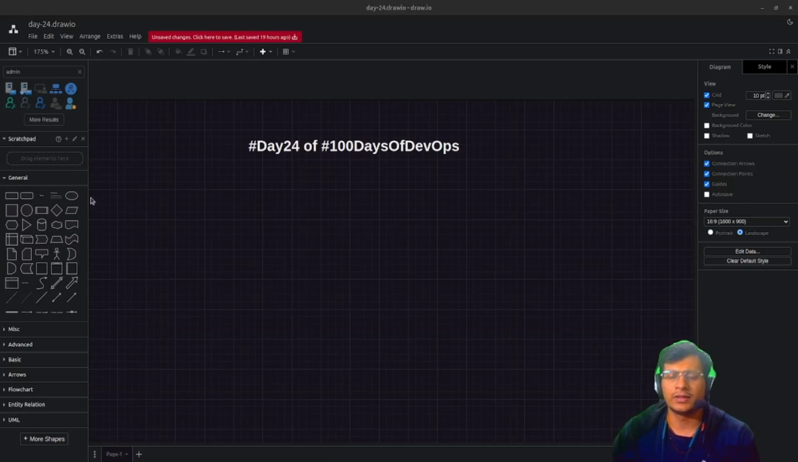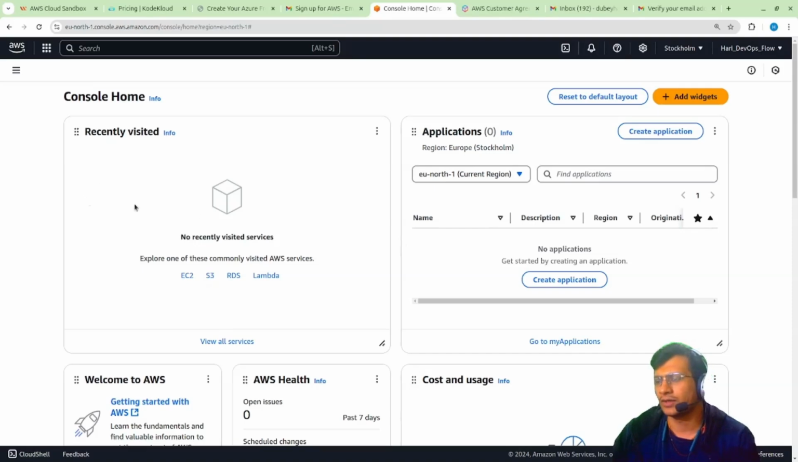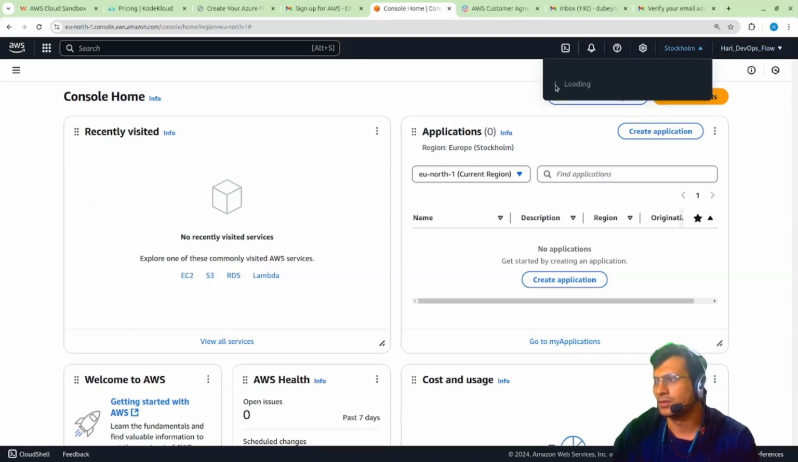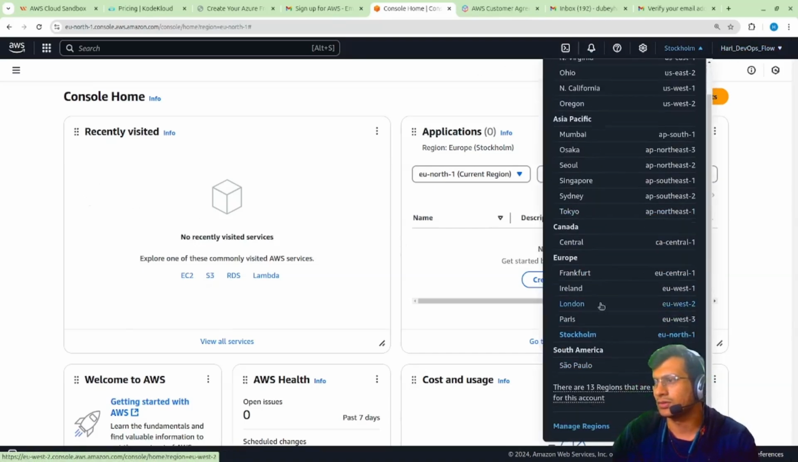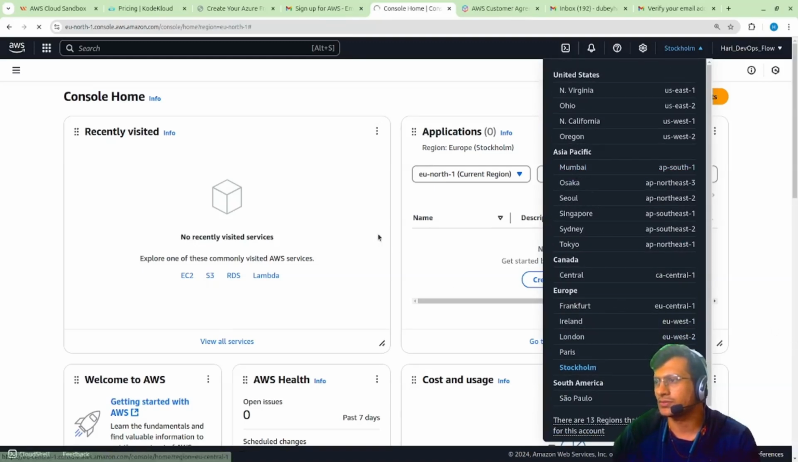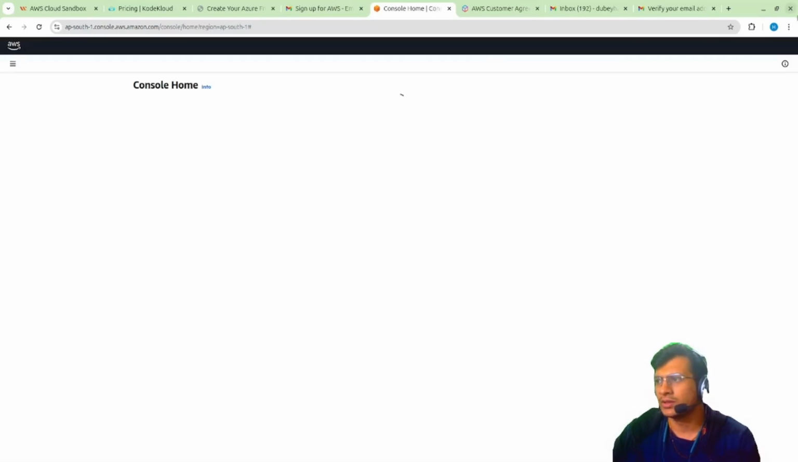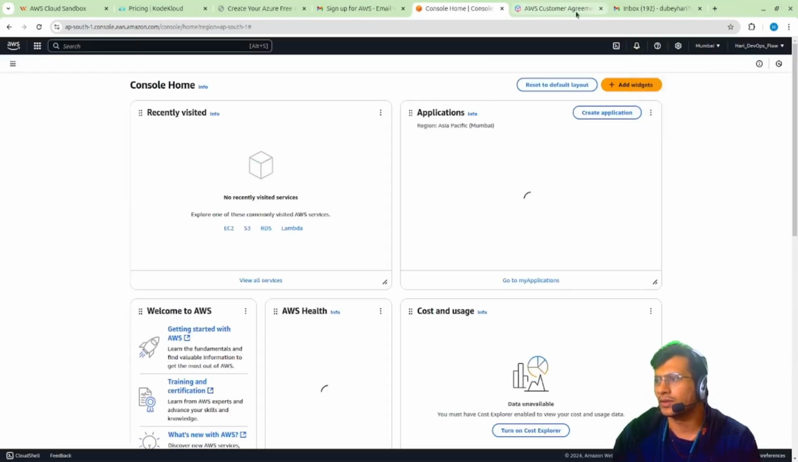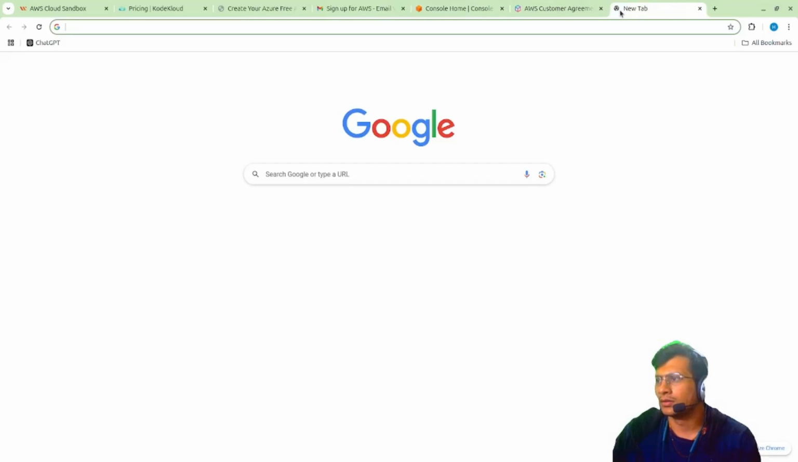First of all, you will be needing an AWS account. I already have created mine. This is my account, and I'll be using the Asia Pacific Mumbai region, AP South 1. So I'll be using this particular region, and there are multiple documentations that